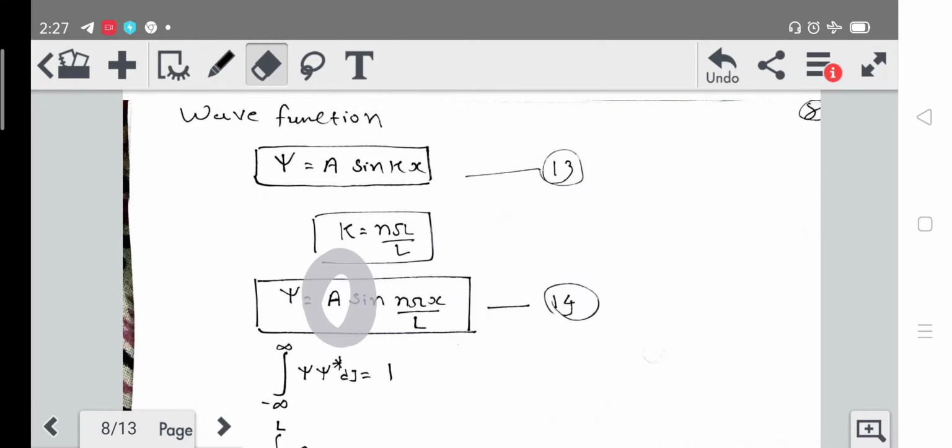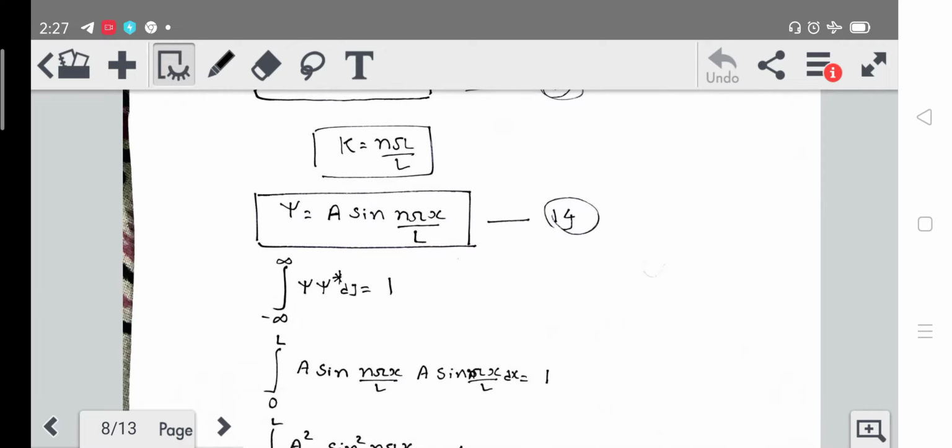We can determine the value of a using the concept of probability density. Probability density we can write as the integral from minus infinity to infinity of psi into psi star, where psi star is the complex conjugate of psi, d tau is equal to 1.